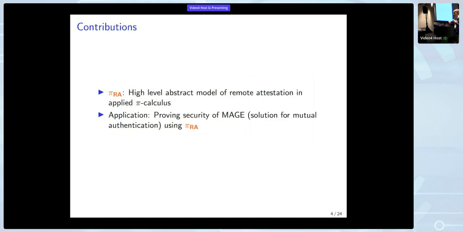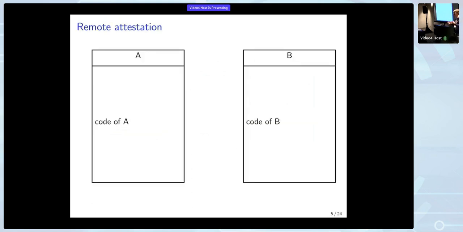Okay, so to explain PyRA, I will first explain how we look at remote attestation. Again, A wants to show B that it's actually running the code of A. So A is going to ask the root of trust, which is most of the time something embedded in the hardware, to check the code of A and sign a token that promises the code of A is actually running there. This is called an attest.